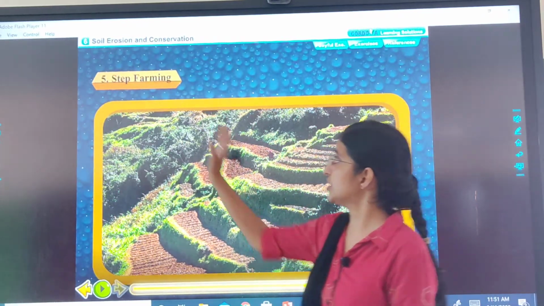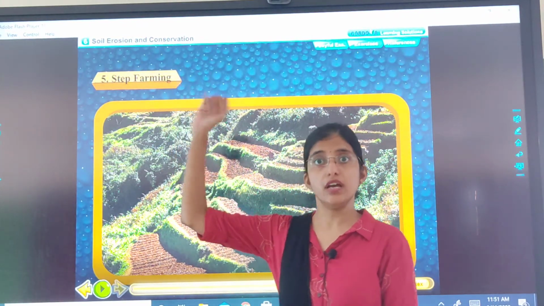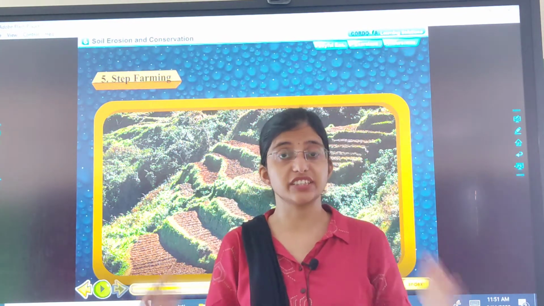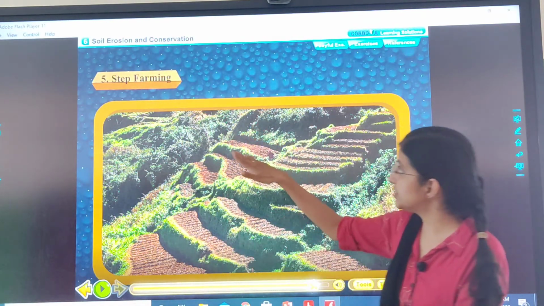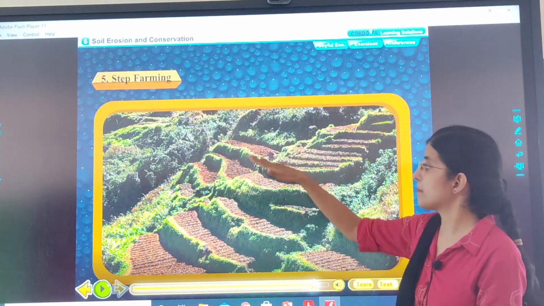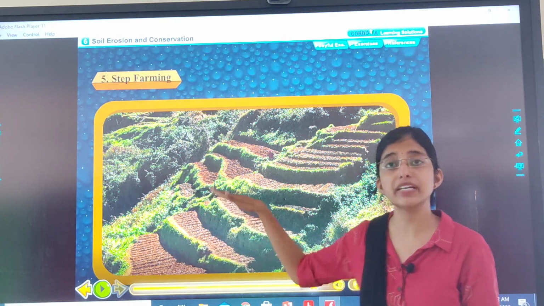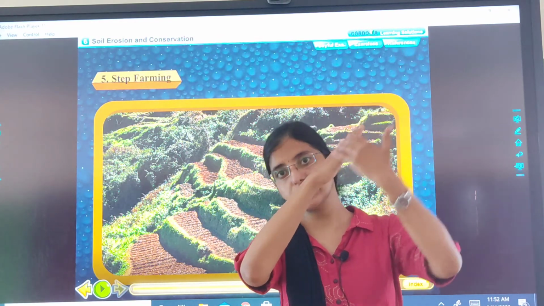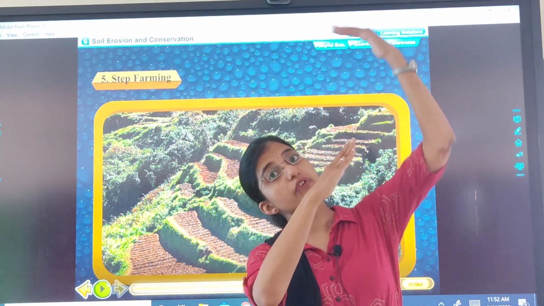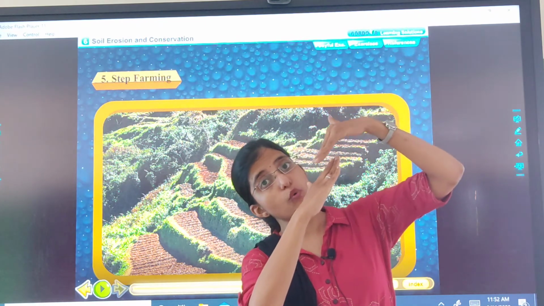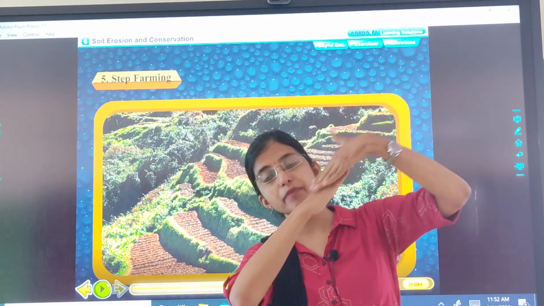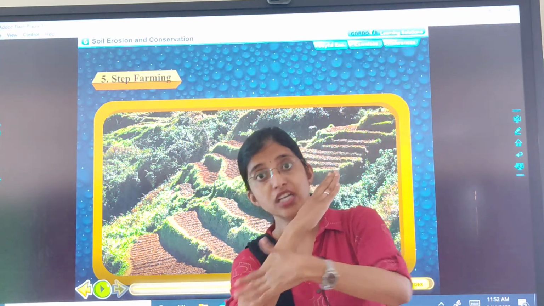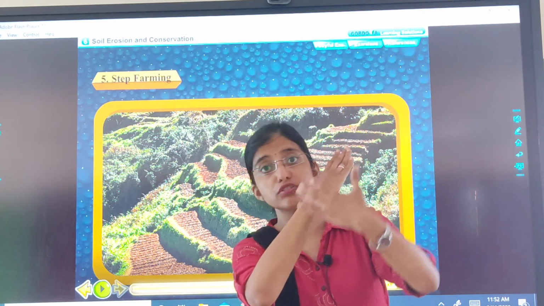The last one is children, step farming. It is also known as terrace farming. It is done in the hilly areas. पहाड़ों पर ये होता है. Can you see from the word itself? See, step. यहाँ पर हमने क्या बनाए हैं? Step बनाए हैं. Why? Because hills ऐसे होती हैं, ठीक है? They are in slanting position, and when the rain comes, the water starts to flow. And see, यहाँ पर क्या है? एक slope है. Slope में तो पानी बहुत तेजी से बहेगा. The water will move very fast on the slope.